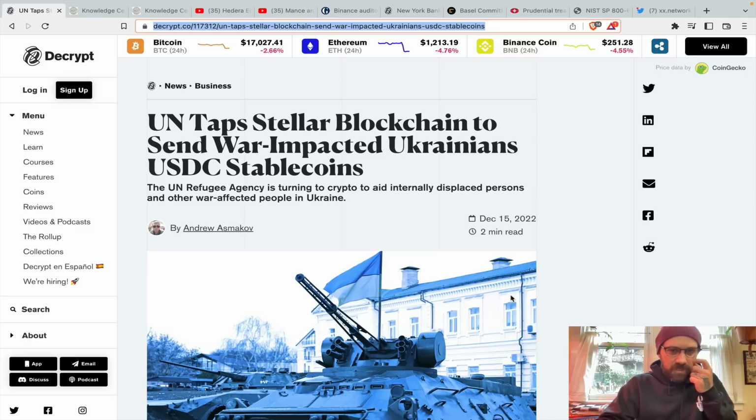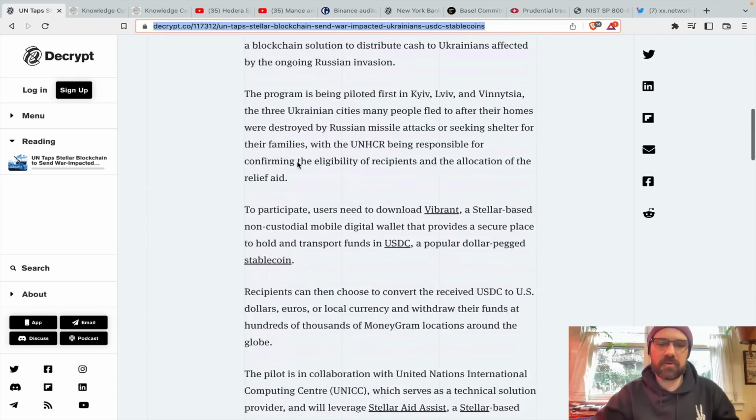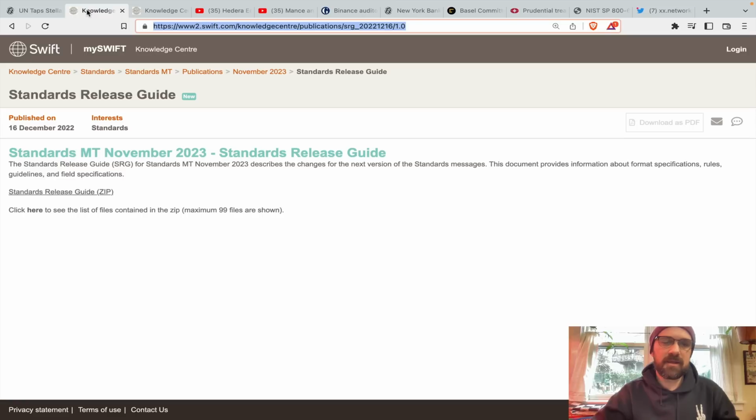First and foremost, United Nations Refugee Agency turning to crypto to aid internally displaced persons and other war-affected people in Ukraine, tapping into the Stellar blockchain to send war-impacted Ukrainians USDC stablecoins. Find that pretty interesting.